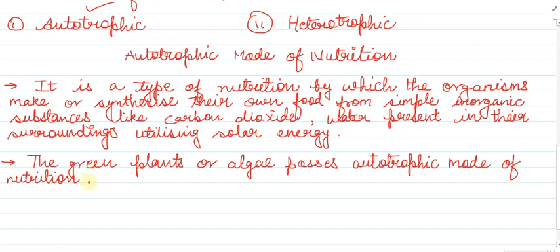It is very clear to you now that this type of nutrition is possessed by the green plants and algae. Here if we talk about algae, these are the blue green algae. The organisms which can make their own food from carbon dioxide and water are called autotrophs.